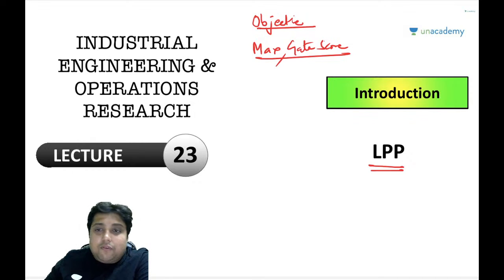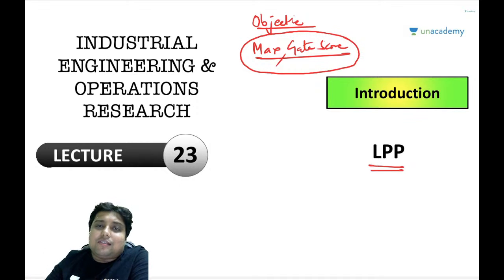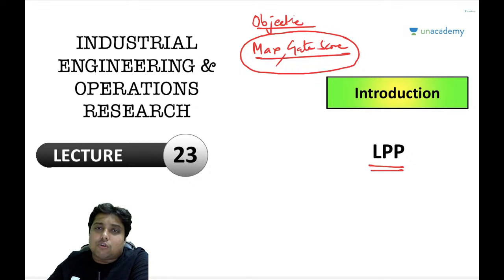Now, if she wants to maximize her GATE score, she will have to utilize all the resources that she has, whether that is her time, energy, her study material, whatever she has, whether the Unacademy free classes or YouTube classes, anything. Whatever resources she has, she will have to make the best possible use of those resources. But then there will be certain things which will stop her from maximizing her GATE score. There will be certain distractions out there which will try to stop her.